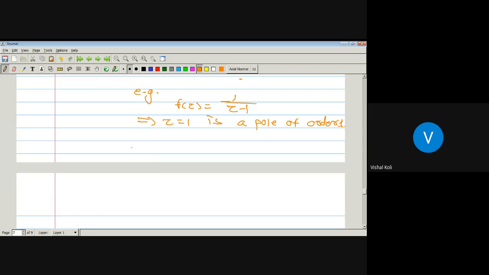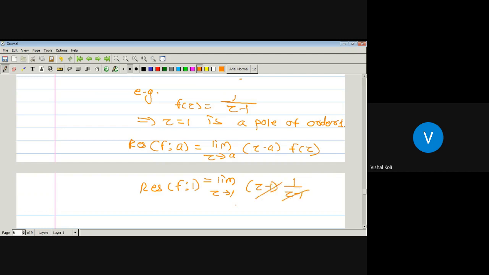Then its residue is the limit z tending towards the point a of z minus a into f of z, which is equal to limit z tending towards the point 1 of z minus 1 into f of z, which is 1 upon z minus 1. Z minus 1, z minus 1 cancel, which is equal to 1. And that one is the residue of a function f at a point 1. So in this way we can find the residue whenever the given function has a simple pole. Okay.